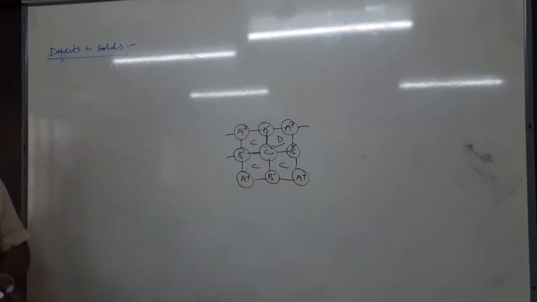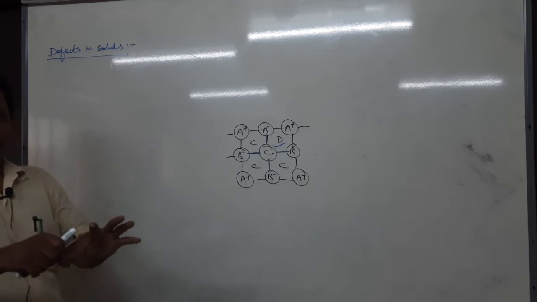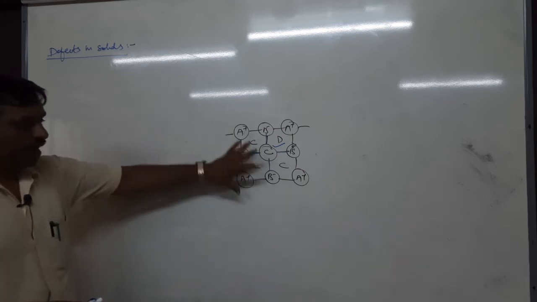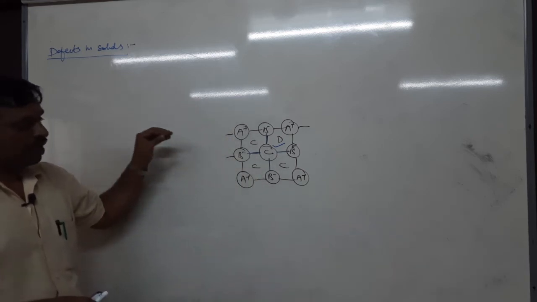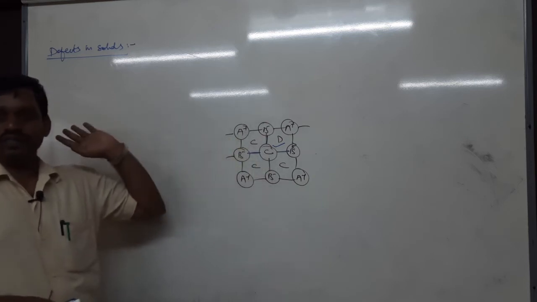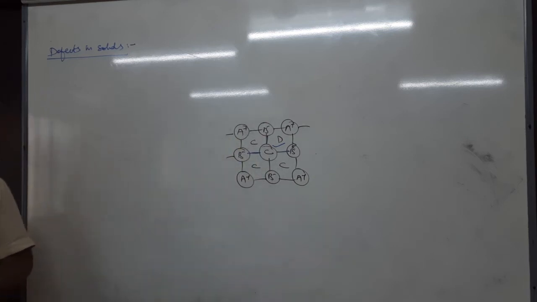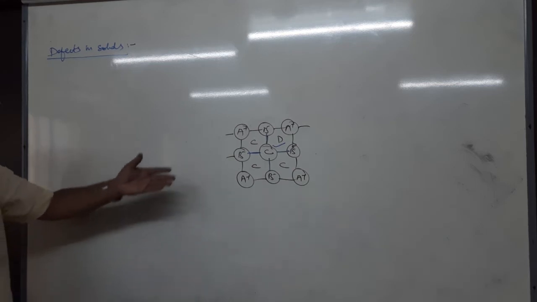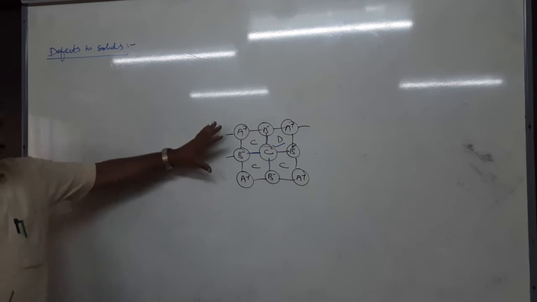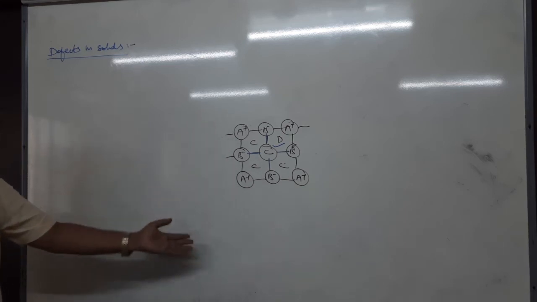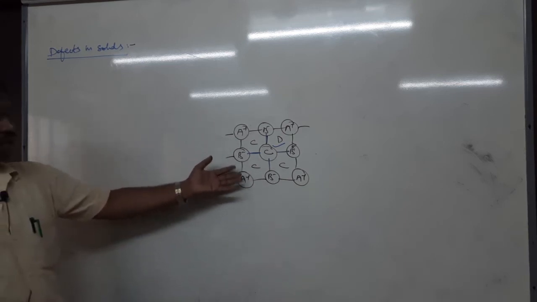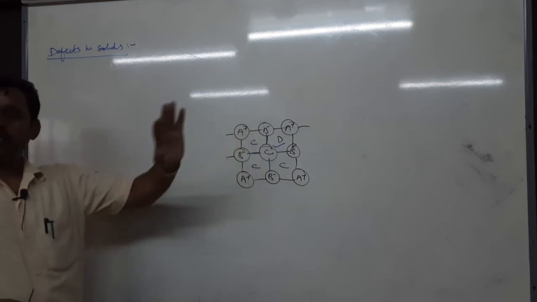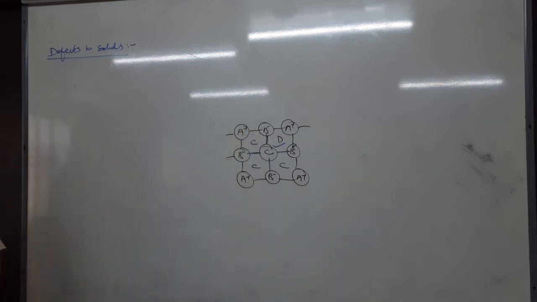Therefore, some of the cations or anions or lattice points are vacated, or some of the lattice points come to interstitial sites. So defects arise mainly due to two reasons: one is dislocation, that is, vacancy of lattice points, and the second is presence of impurity.